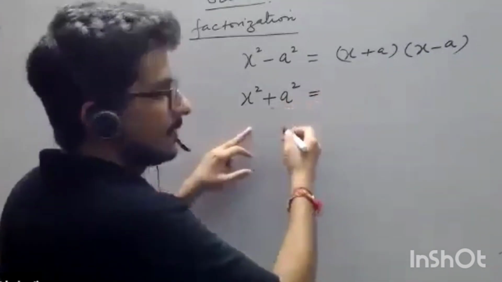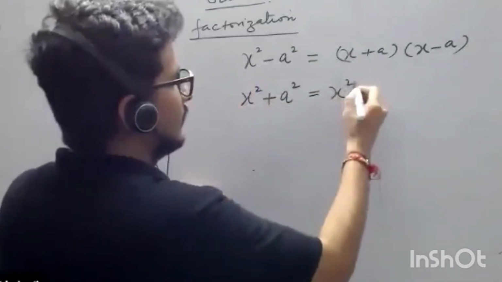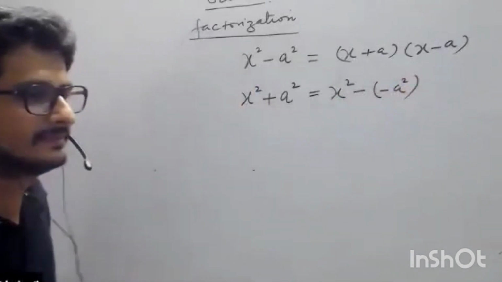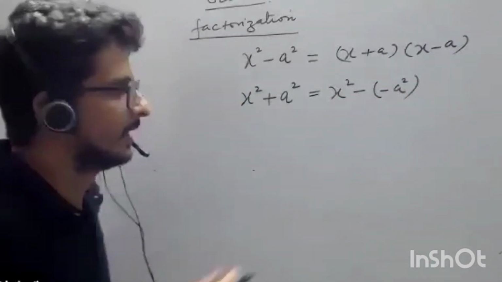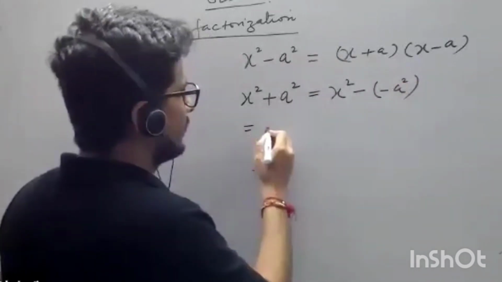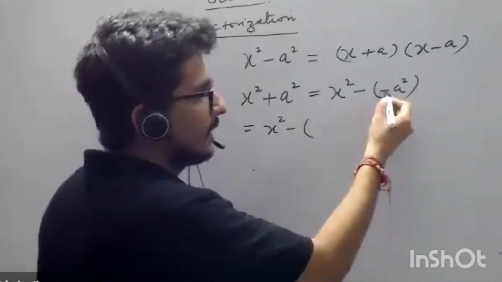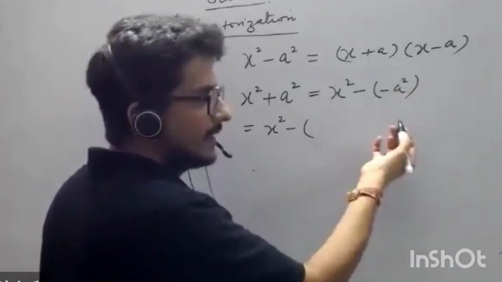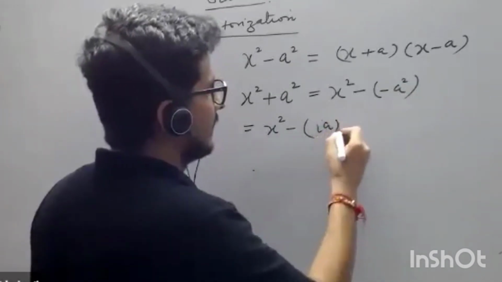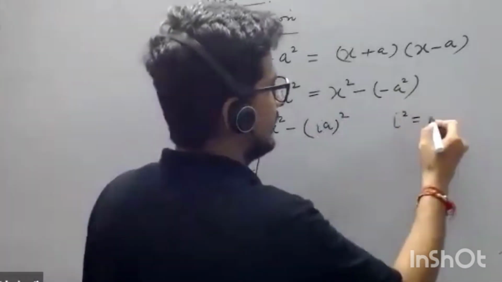The obvious method will be that इसको किसी तरह से ऐसे लिख लें, to write it as x square minus minus of a square, na? Yes? Yes, sir. And to take this negative sign inside, the obvious way will be x square minus. If I want to take negative inside, what is the method? I will write it like this: iota a whole square, because iota square is minus 1.